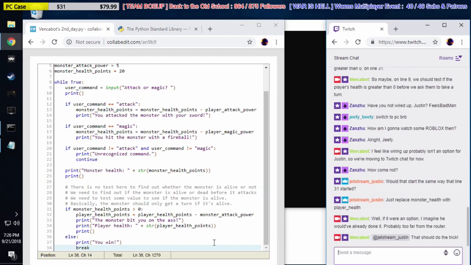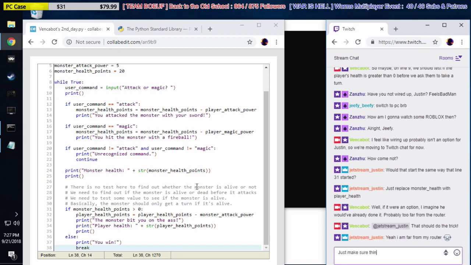So Justin says, should I start the same way line 31 started? Just replace monster health with player health. Just to make sure things are indented correctly. But yeah, it should be indented correctly anyway if you use the same kind of code.